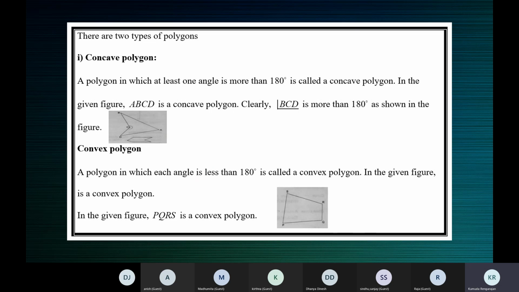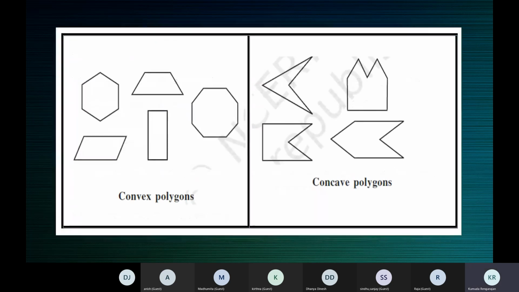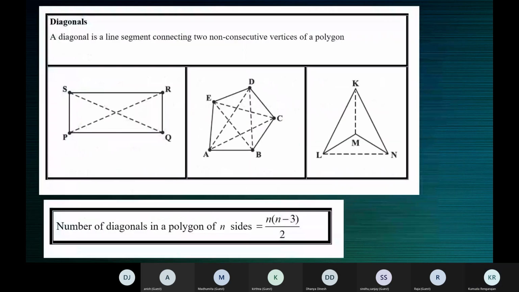Look at the picture, children. Now tell me, what is a concave polygon?